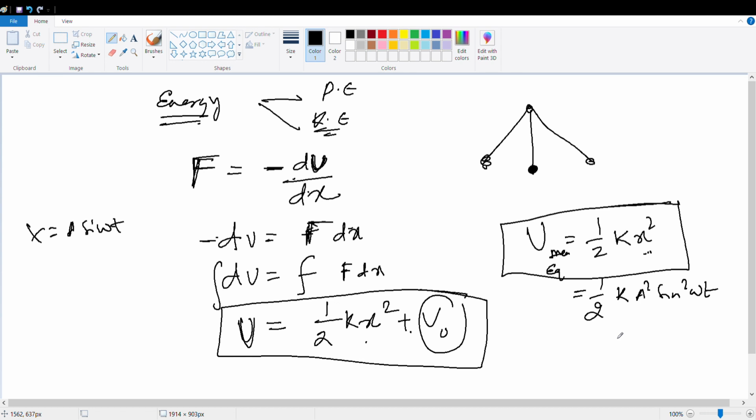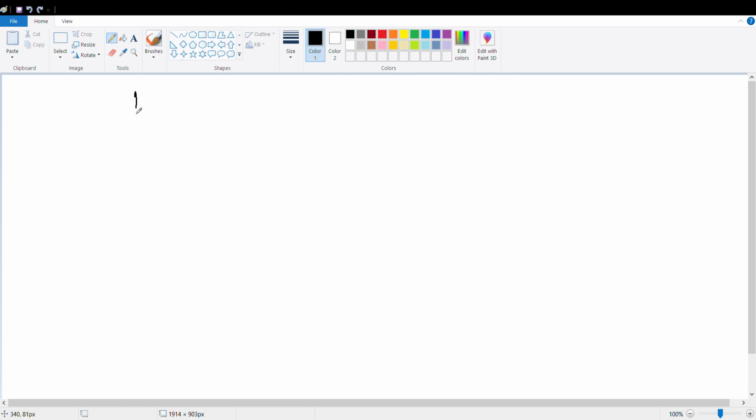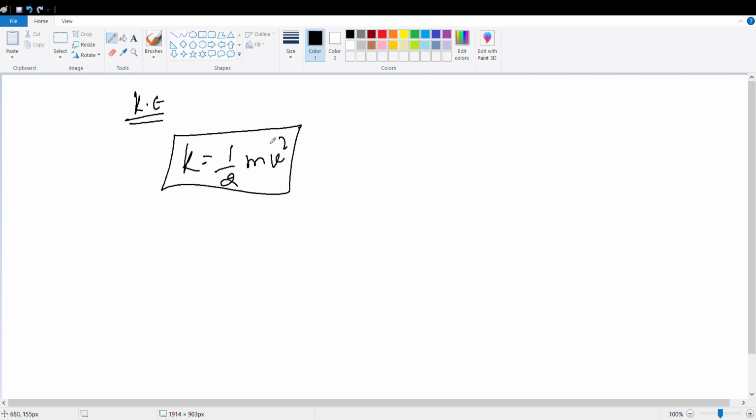Coming to kinetic energy. What is the kinetic energy? It is half into mv square, which we studied. And you already know what your velocity was: a omega cos omega t. So your kinetic energy will become half into m into a square omega square cos square omega t.